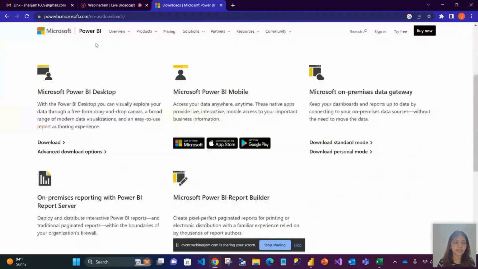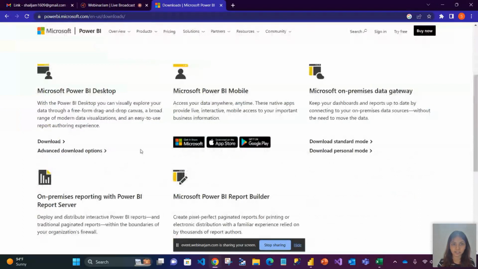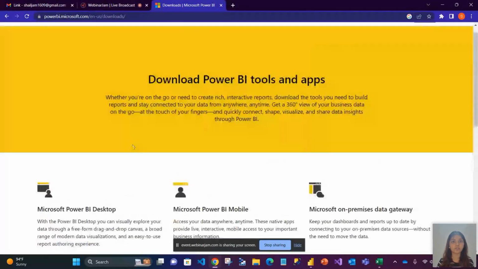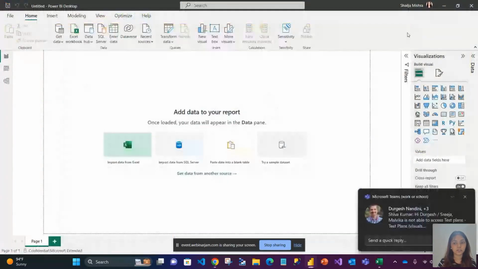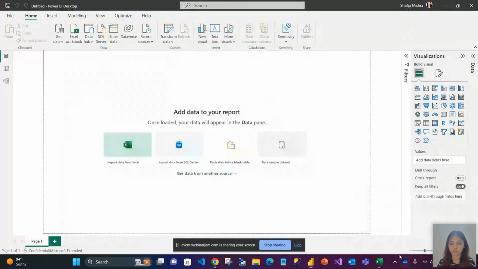And here you can see that if I want to download the application, Microsoft Power BI is available in the form of a mobile application as well as a desktop application. So you can come to this website and download this so that the Microsoft Power BI desktop application gets downloaded for you, and then you can get started by creating a dashboard. I've already downloaded this. I just wanted to show you all how we proceed when we have to create a dashboard.